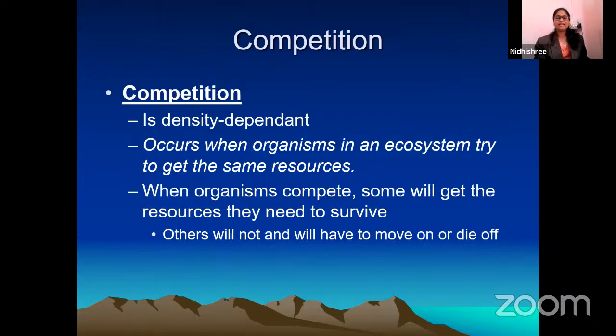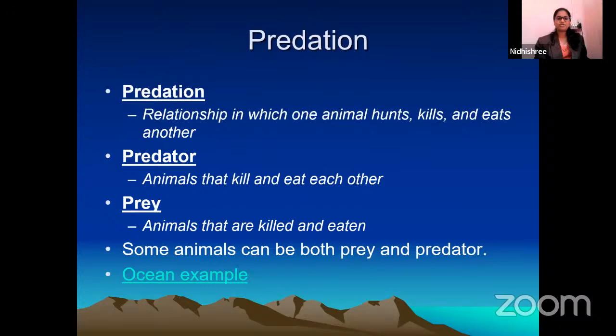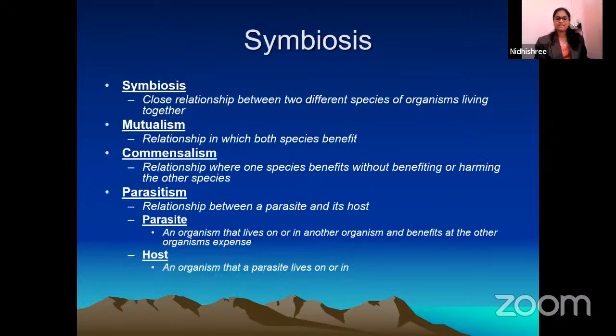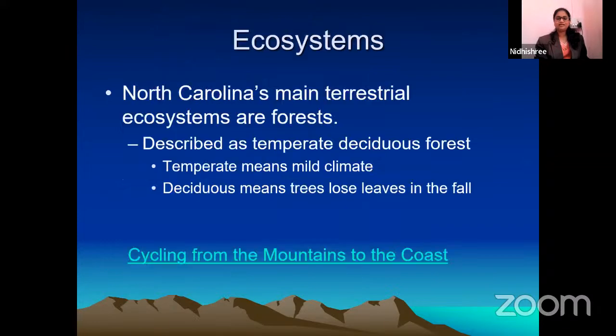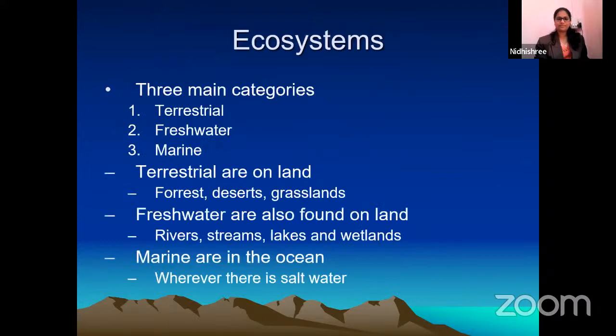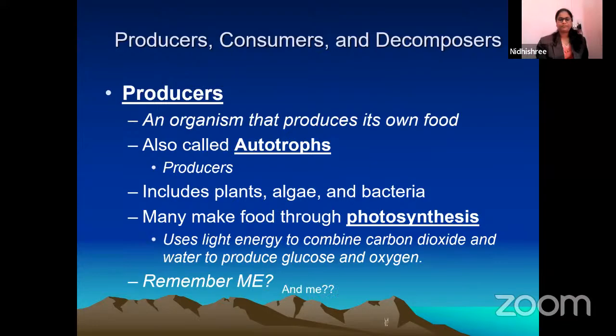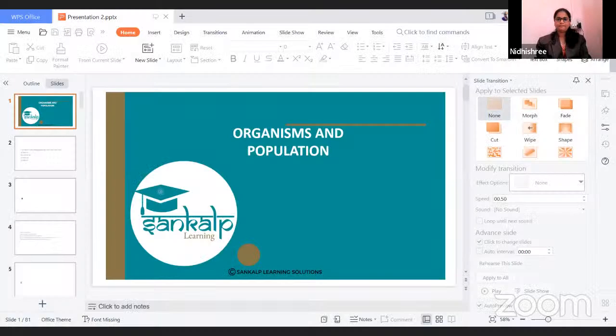Then regarding competition, predation, mutualism, commensalism, parasitism, we discussed all this in yesterday's questions. Now let us proceed with the questions on organisms and population. Last few questions are there.